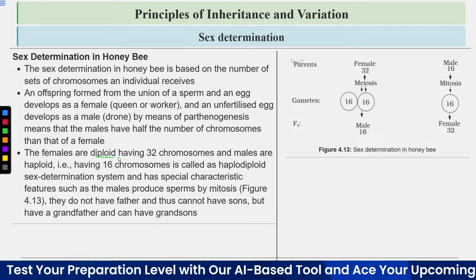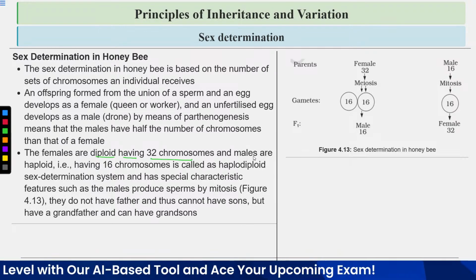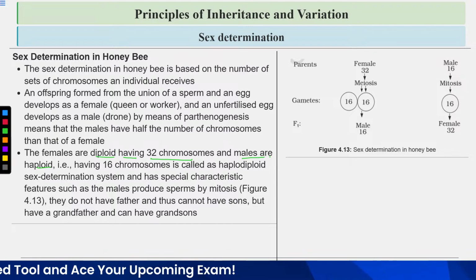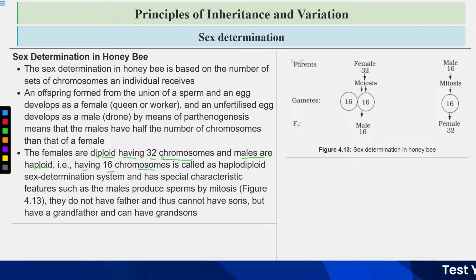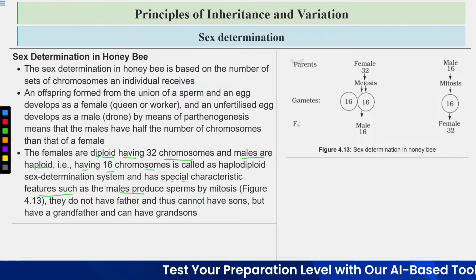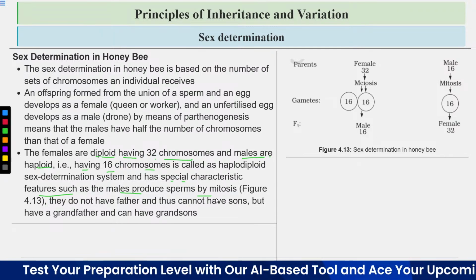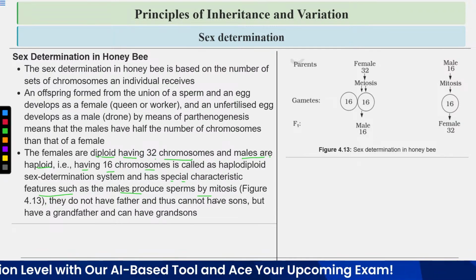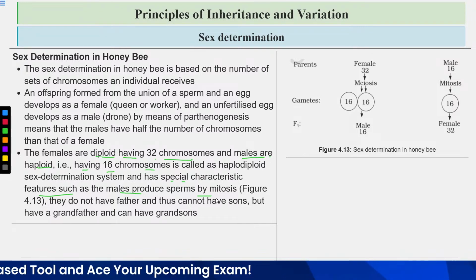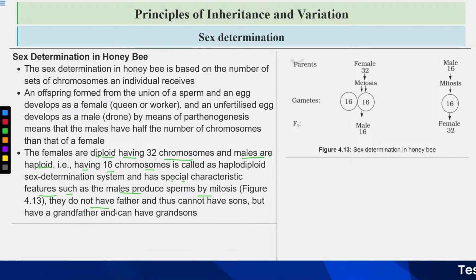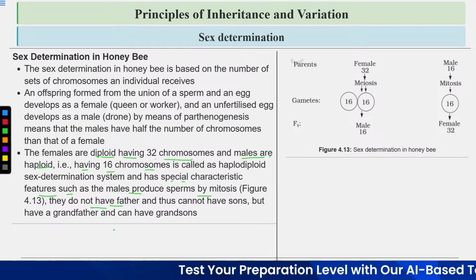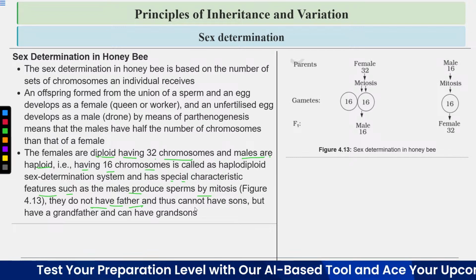Now the females are diploid, having 32 chromosomes, and the males are haploid, that is, they will have 16 chromosomes. So this is known as the haplodiploid sex determination system and has special characteristic features, such as the males produce sperms by mitosis. Usually sperms are produced by meiosis, but here males are haploid, so they produce sperm by mitosis. They do not have a father because they are produced by parthenogenesis. They develop from an unfertilized egg, and thus they cannot have sons also. But they can have a grandfather and can have grandsons.